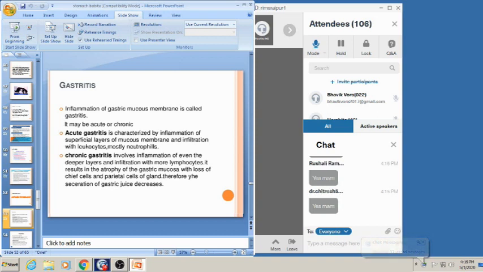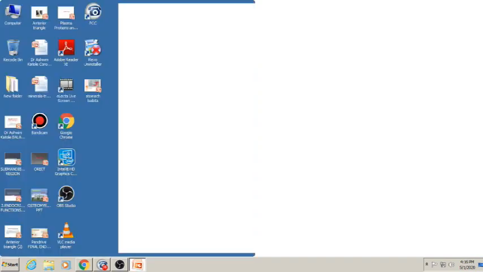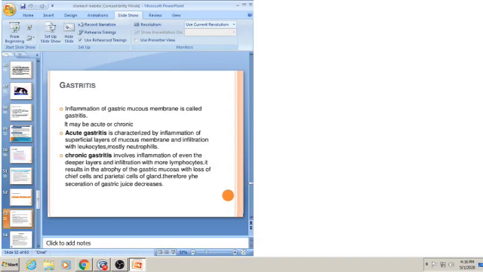Acute is characterized by inflammation of the superficial layers of mucous membrane and infiltration with leukocytes, neutrophils. And chronic gastritis involves inflammation even of the deeper layers. Okay, acute means superficial layer is inflamed, and chronic when deeper layers are inflamed, with infiltration with more lymphocytes.